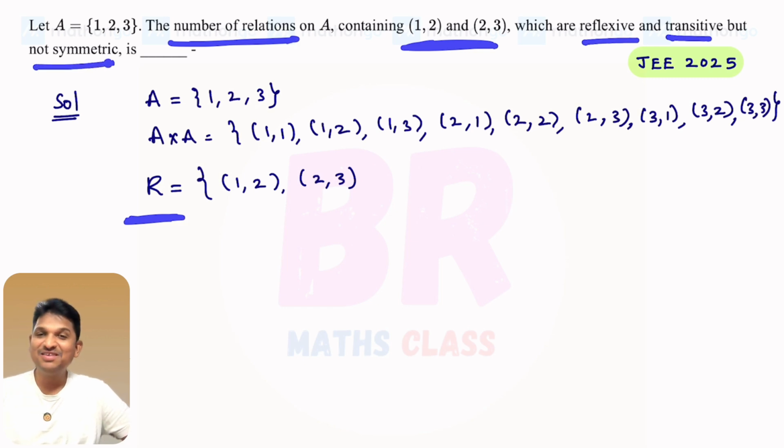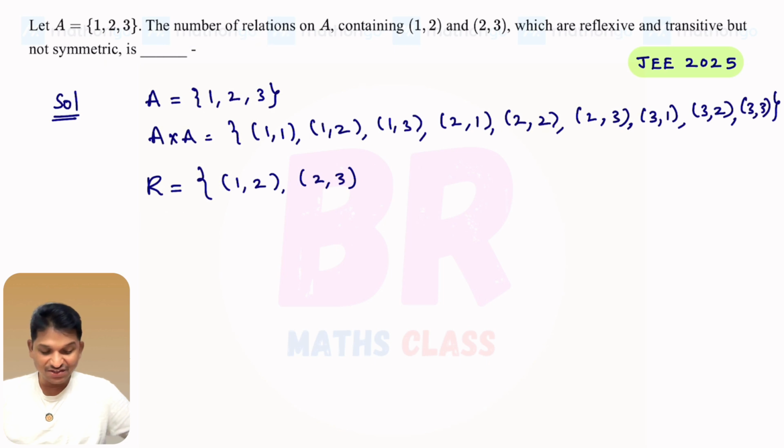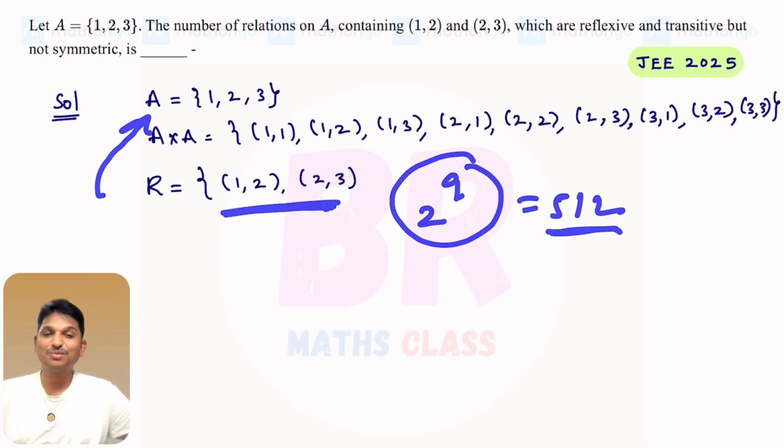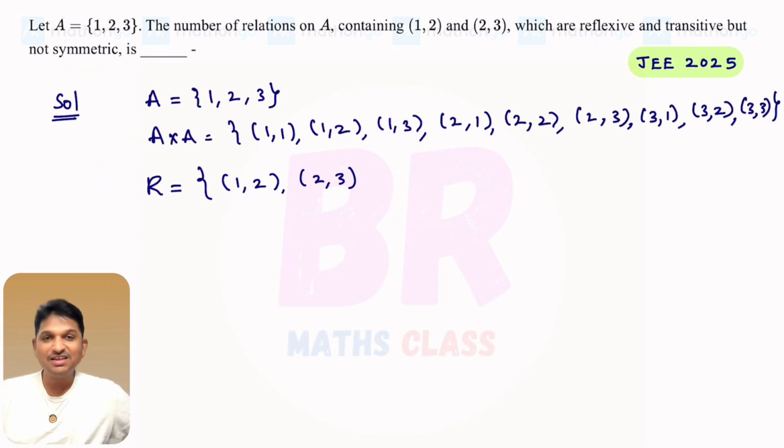Number of relations on this set is 2 power the number of elements in A cross A. R is a relation on A. A cross A contains 9 elements. 2 power 9, that means 512 relations are possible. In those 512 relations, how many relations contain these two ordered pairs and satisfy reflexive, transitive but not symmetric? Initially you may feel it is a bit tough, but actually it is easy.